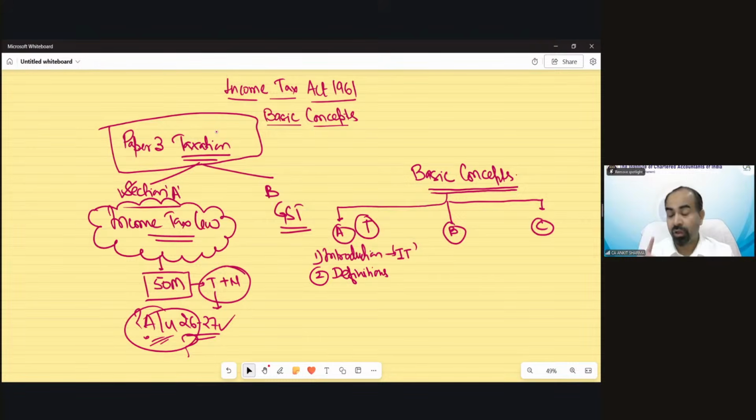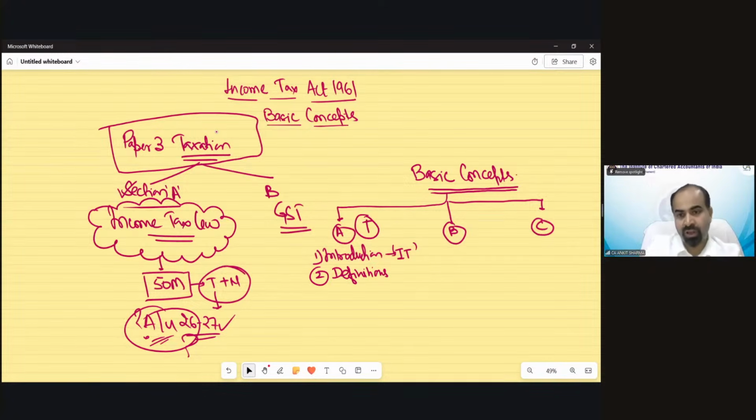Do not underestimate the power of a common man. In the same way, do not underestimate the power of theoretical provisions. Theoretical provisions are the foundation, the basic structure of the whole chapter or the subject. So if you do not understand the theoretical provisions nicely, you won't be able to get the numerical part also. So always give importance to the theoretical as well as the numerical part.